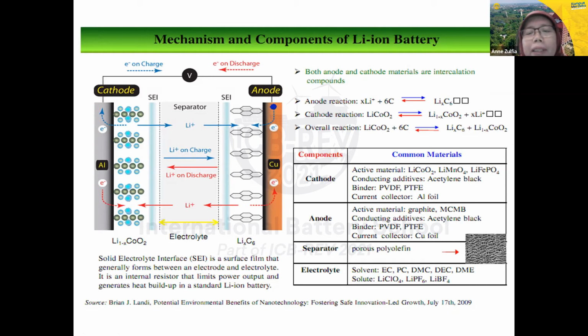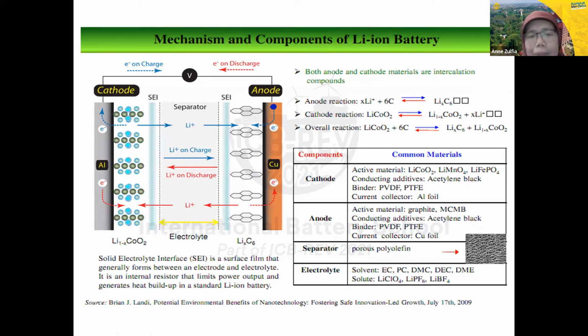So some materials can be used for the cathode and the anode. For the cathode, the active material, usually we use lithium cobalt oxide, lithium manganese dioxide, lithium iron phosphate, and then the conductive additive. Usually we use the conductive additive in order to improve the performance of the battery. We use acetylene black, and the binder here, PVDF, PTFE, and so on. This is the polymer as a binder between these materials. And then the current collector in the cathode, we use aluminum.